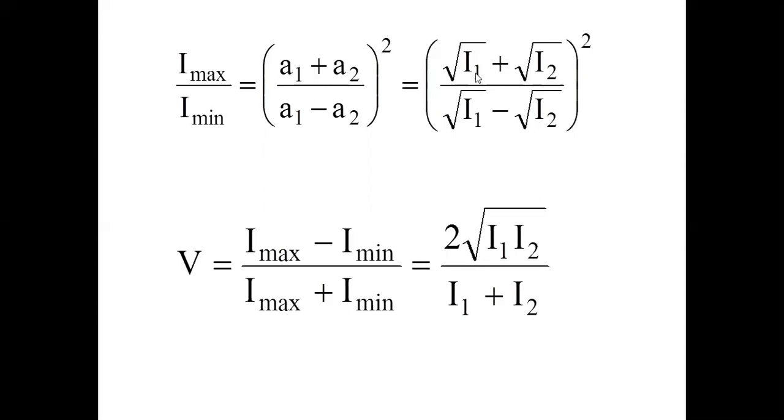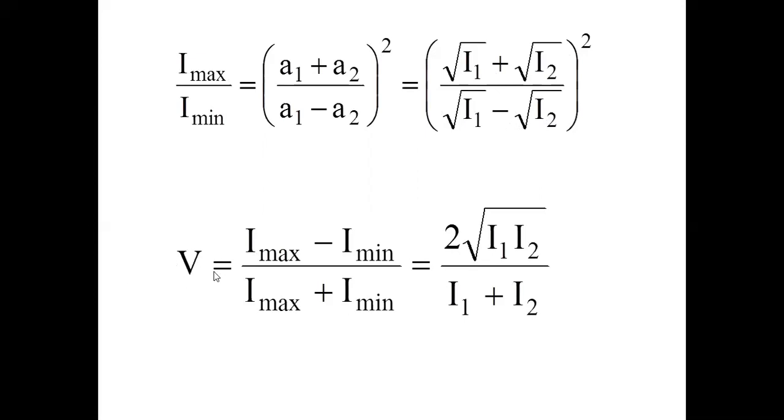Or you can write it as (root of I1 plus root of I2) whole square divided by (root of I1 minus root of I2) whole square. This is also another formula. Again, this formula is also available in the synopsis sheet.